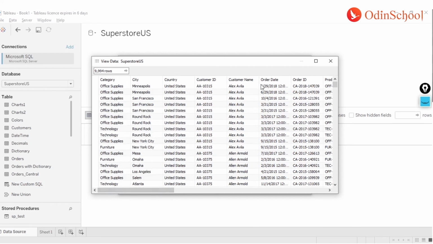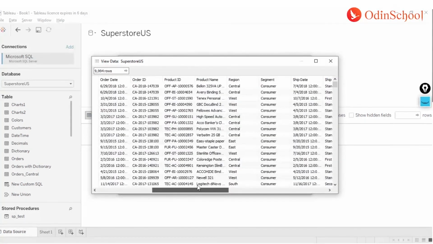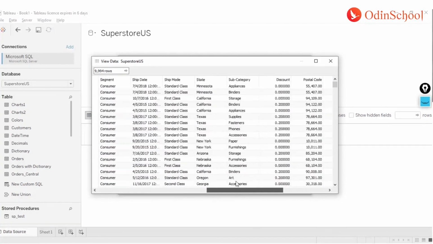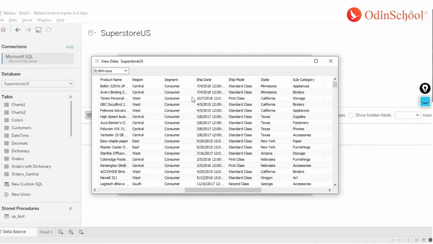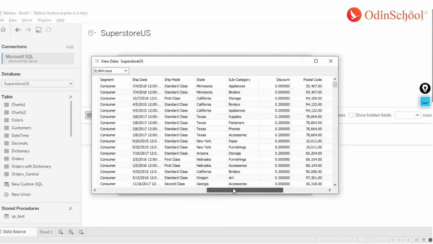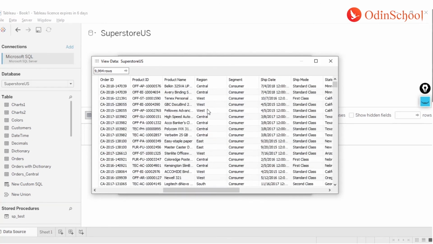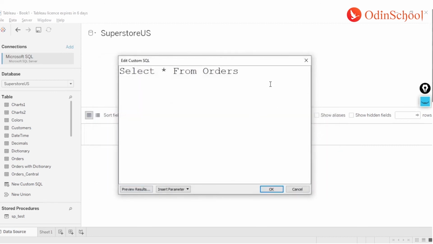So finally, I have a table over here which shows you all the columns that we have. I have columns ranging from category, city, country, customer ID, and so on. We have region, segments, and so on. Let's see if we can restrict our data based on region. Now I have data for region central, west, east, and south. Let's see if we can restrict the data only for the south region.